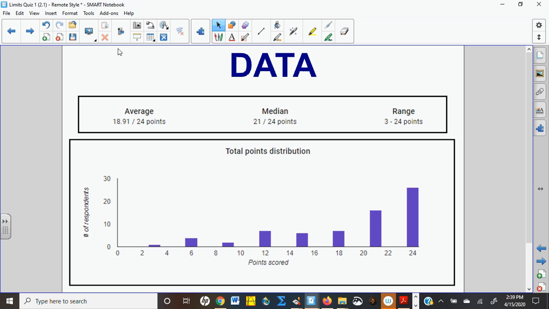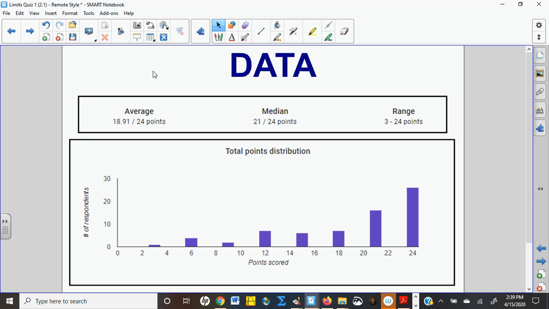Now the data is only like 60% of the test because the other 16 points came from free response. But as you can see, there was an average of 19, which, 19 out of 24, is pretty good. It's around 80%ish. And the median was even higher. So over half the people got 21 or above, which means half the people missed one or less problems. And so, I mean, that's good.